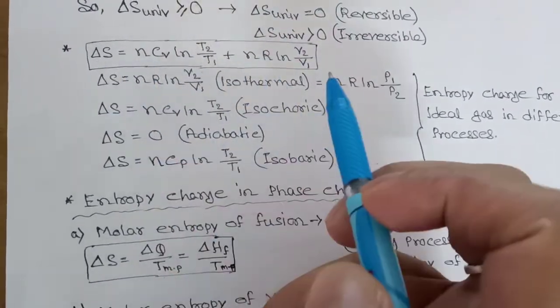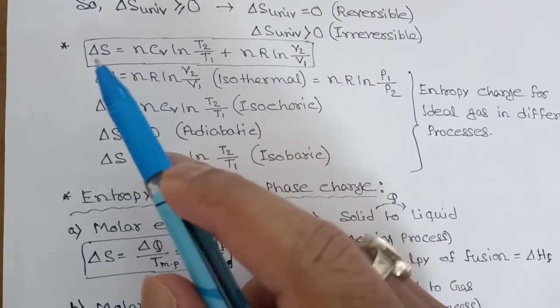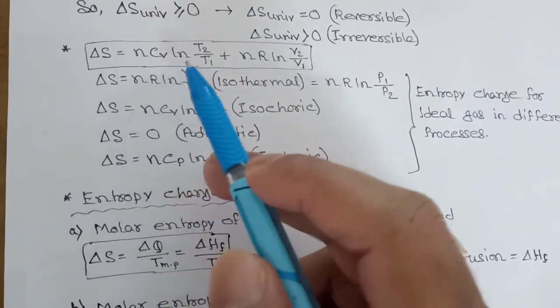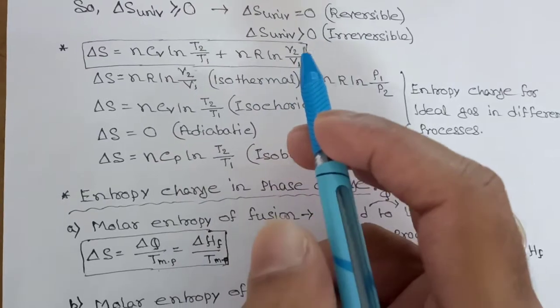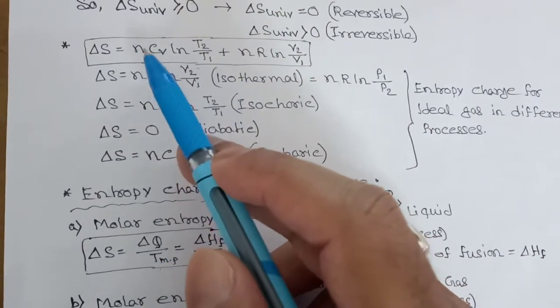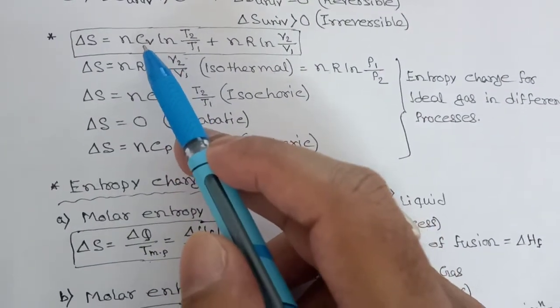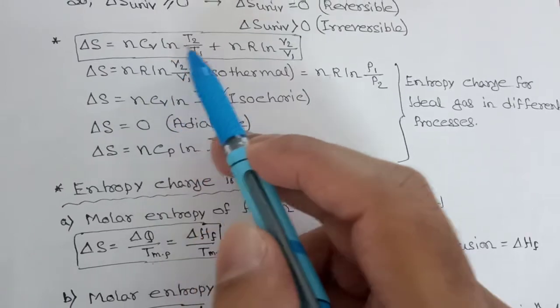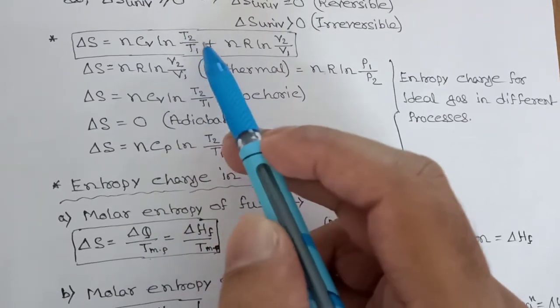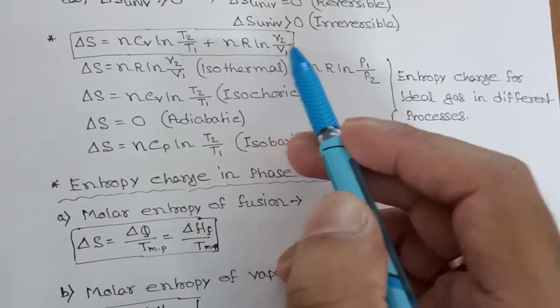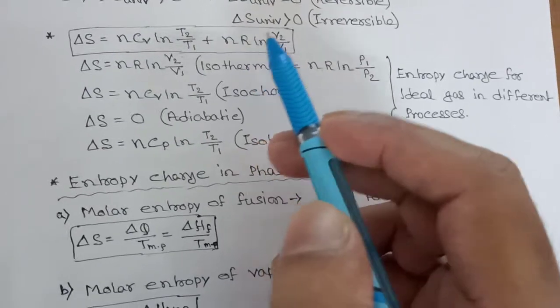Now we have to know some equations for finding out change in entropy in various processes. This is the equation. Del S is equal to n Cv ln T2 by T1 plus nR ln V2 by V1. Here n is number of moles, Cv is molar heat capacity at constant volume, T2 final temperature, T1 initial temperature, V2 final volume, V1 initial volume. R is universal gas constant.